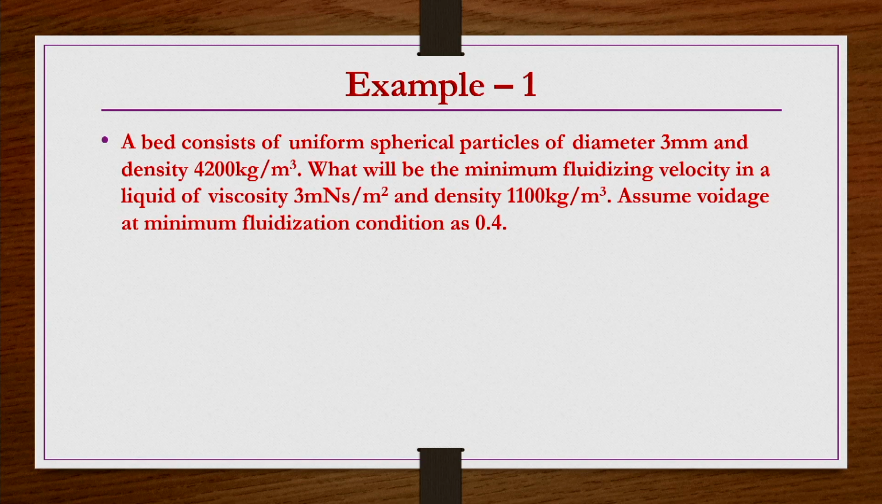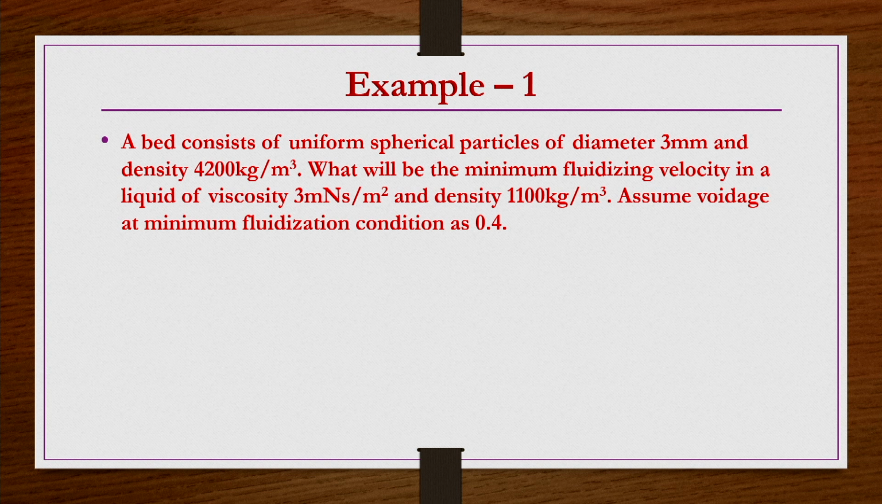This is what we studied in the previous class about fluidization, a summary. Now, we take an example problem. A bed consists of uniform spherical particles of diameter 3 mm and density 4200 kg per meter cube. What will be the minimum fluidizing velocity in a liquid of viscosity 3 millinewton second per meter square, that is 3 millipascal second?